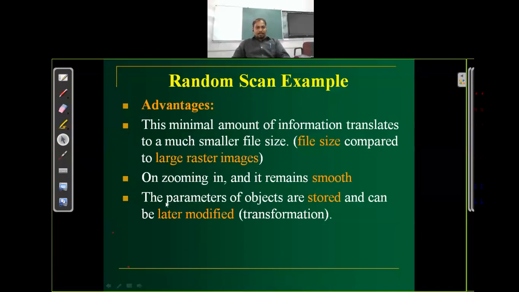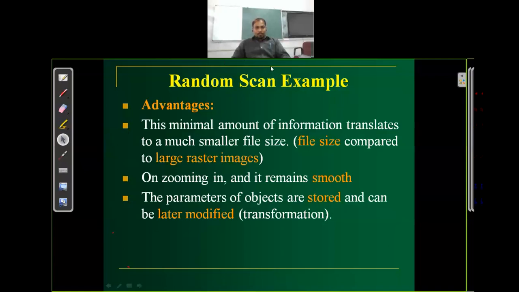The third advantage is that the parameter objects are stored and can be modified later. Suppose you are storing in this random access system the definition of a primitive.